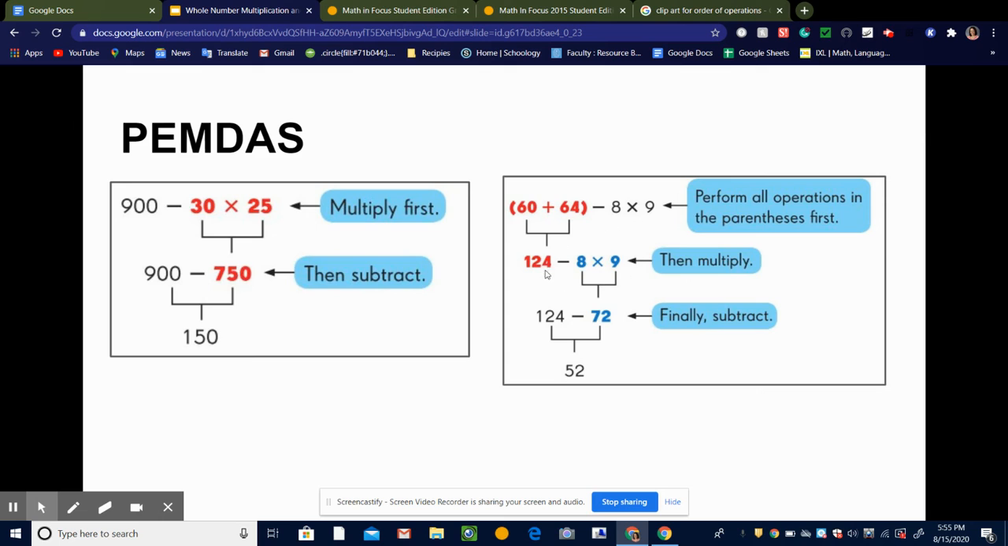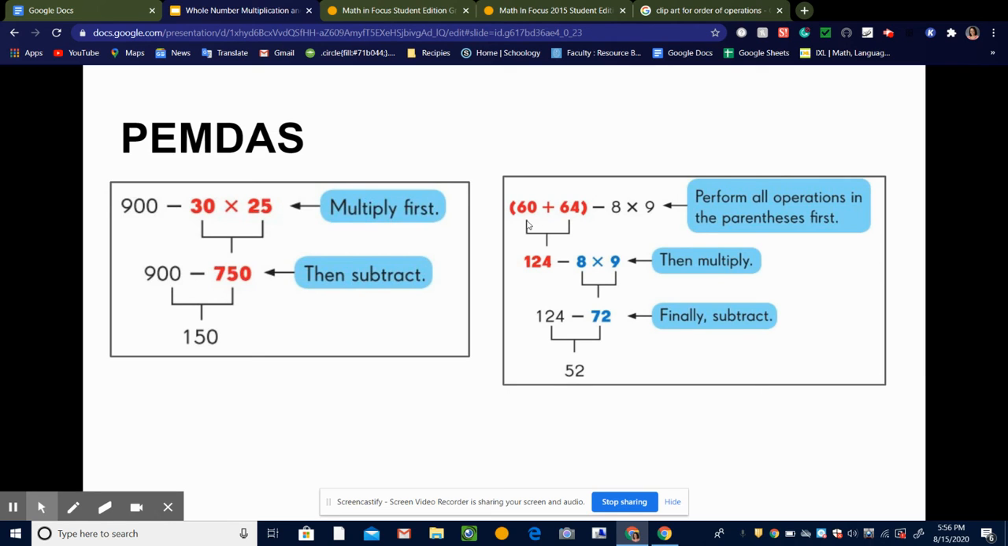So let's come over here and look at another example that has parentheses in it. Here we have 60 plus 64, in parentheses, minus 8 times 9. So again, without knowing our PEMDAS, we could do this in any number of orders. We could say 64 minus 8 first, and then add that to 60 and multiply that whole thing by 9. There's lots of different ways, but PEMDAS helps us have a universal way that we're all solving it the same way. So let's go back. The P stands for parentheses. That means you always do what's in parentheses first.